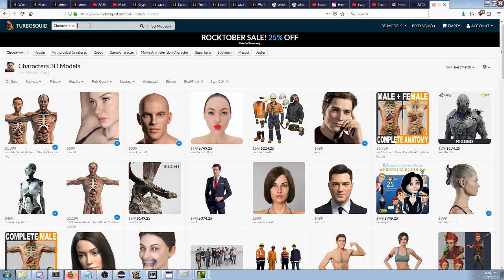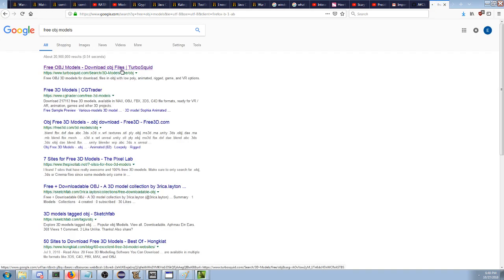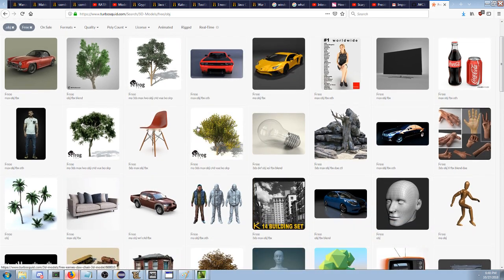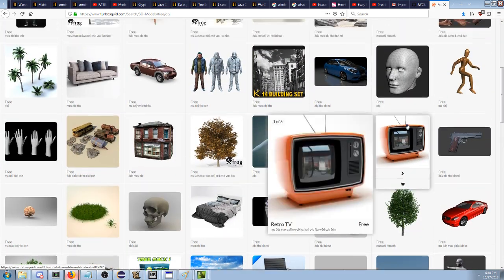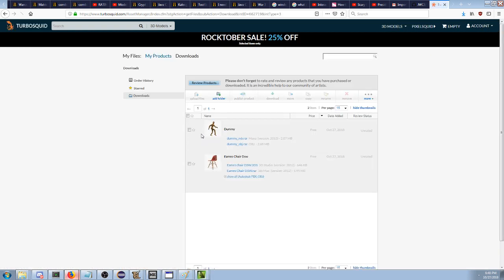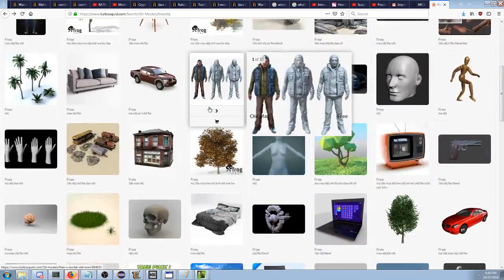So let's free. Does this have a free button? Okay, free OBJ models download. Okay, we're gonna go back to this page, which clearly appears to be free. And we're just gonna get whatever. This looks like this would fit in Warcraft. It's really tiny. Oh, it's shiny. Okay, we won't be able to have the shininess. Free OBJ models. Download OBJ models.